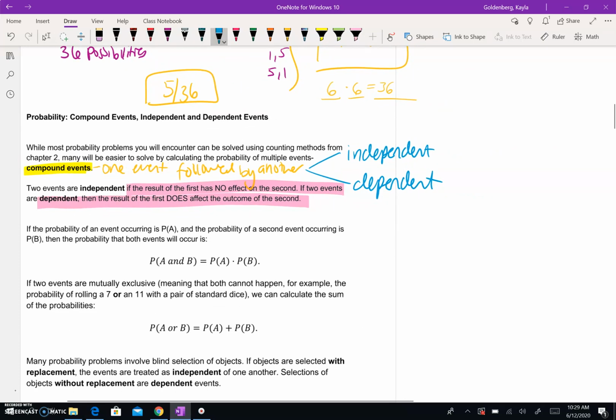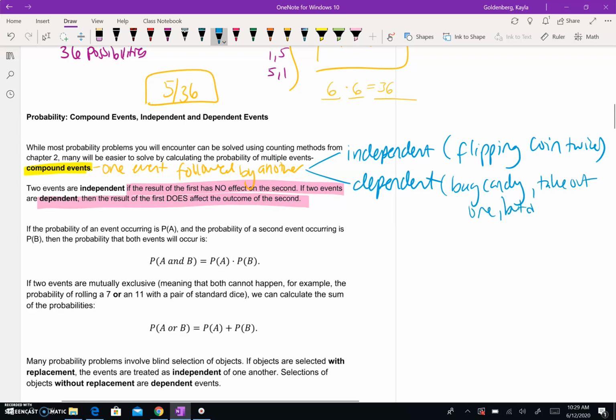An example would be independent events are flipping a coin twice, right? Whatever you get the first flip doesn't affect your second flip at all. A dependent event would be that you have a bag of candy, let's say, and you take out one, but don't put it back, then take another.